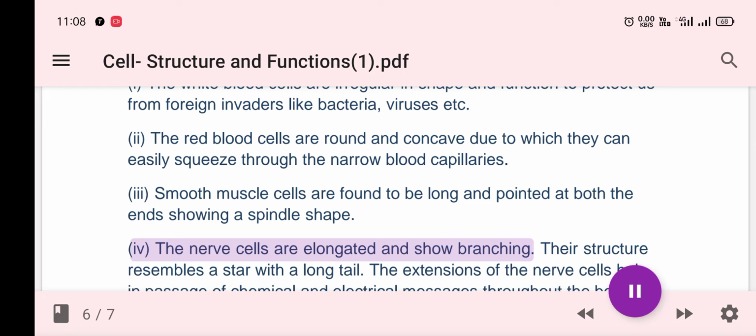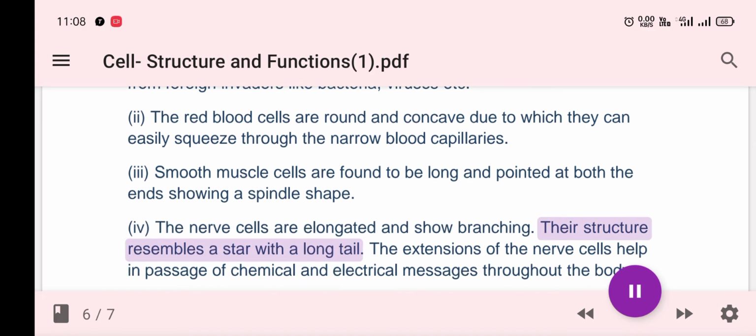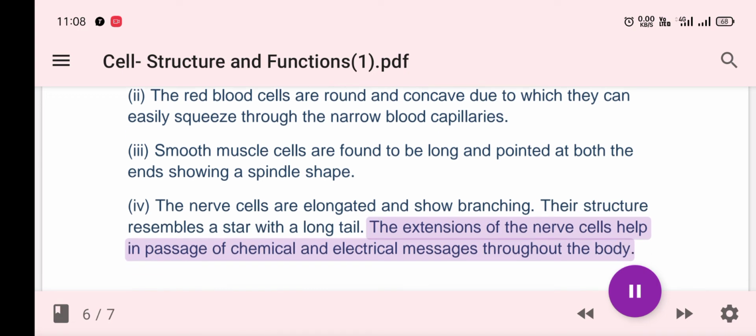IV. The nerve cells are elongated and show branching. Their structure resembles a star with a long tail. The extensions of the nerve cells help in passage of chemical and electrical messages throughout the body.